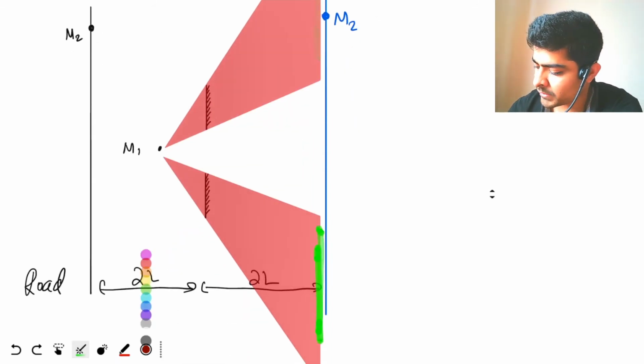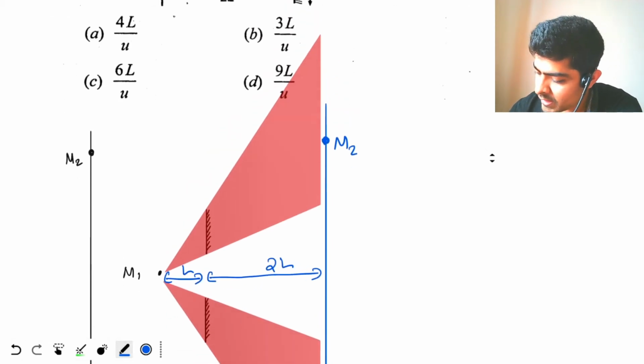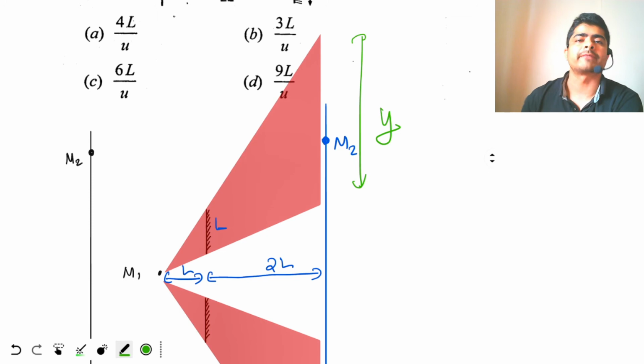Now we just need to apply similar triangle properties. So this distance is L, this is 2L. The height of the mirror over here is L, and let this length be equal to y, correct?